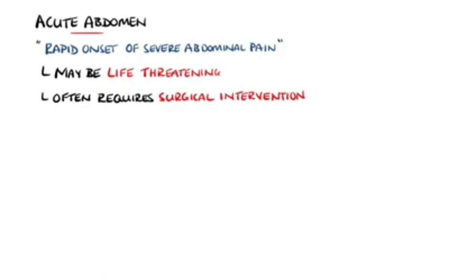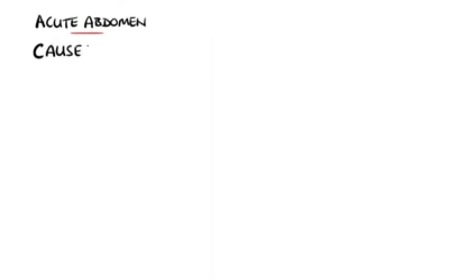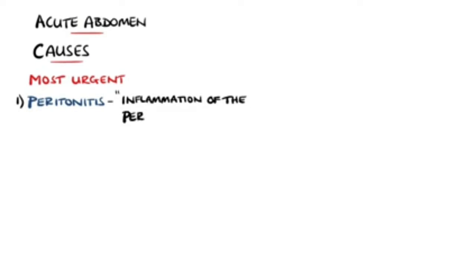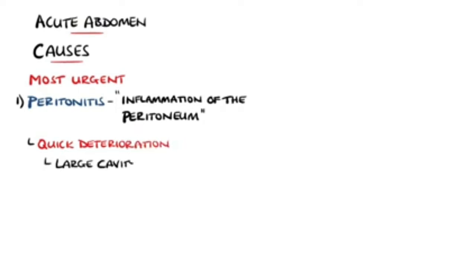It is important to focus on the urgent causes that need immediate intervention. Firstly, we have peritonitis, which refers to inflammation of the peritoneum, the lining of the peritoneal cavity. In cases where this is generalized and involves most of the abdomen, it is called generalized peritonitis. Peritonitic patients can quickly deteriorate, and the peritoneum is a large cavity that can hold several liters of fluid, and that, combined with a significant inflammatory response, means that patients can quickly become hypovolemic and enter shock.